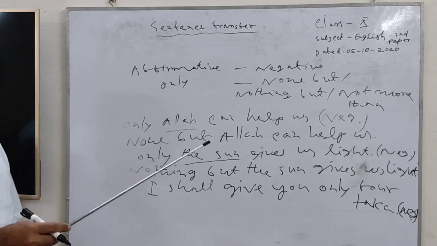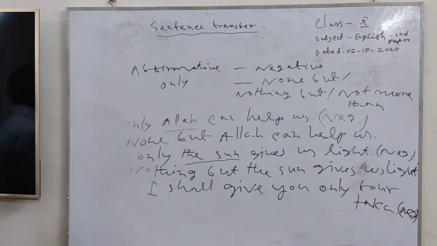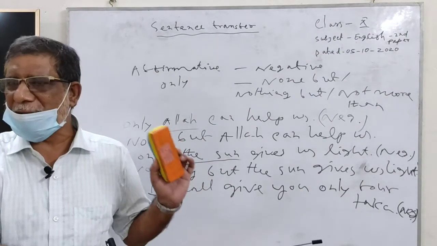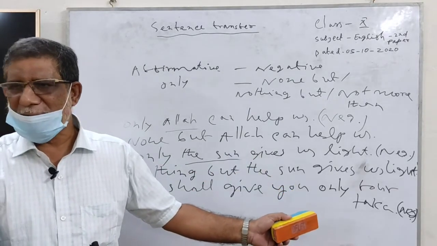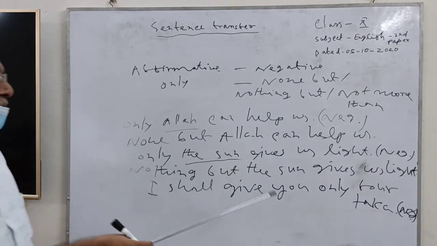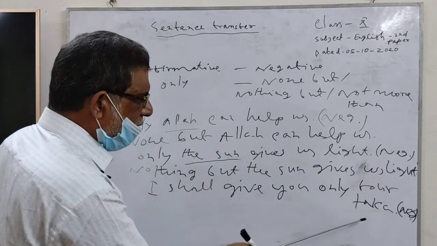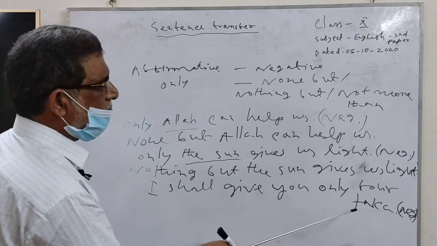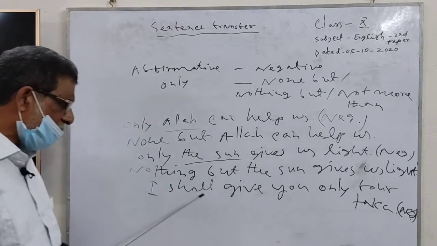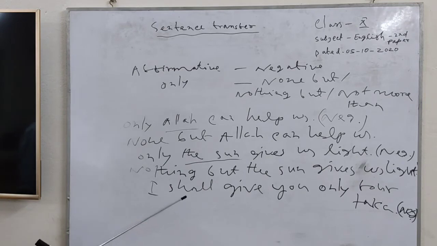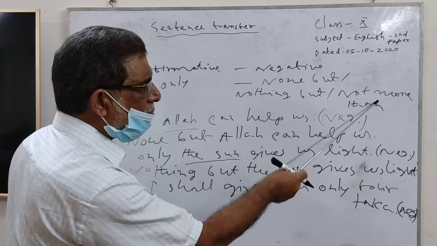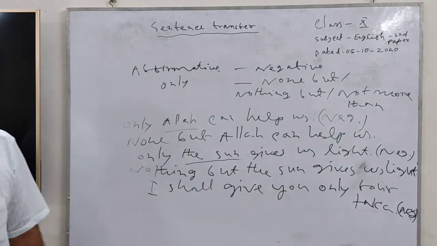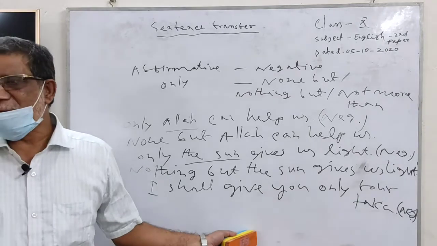This is number, quantity. Only 4 taka is one kind of quantity, not person, not thing. For this, when we are going to change this sentence from affirmative to negative, then we can use this sign, not more than, as this is quantity.